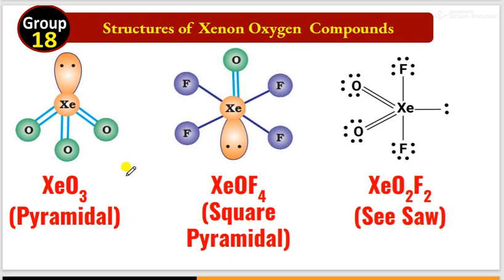Let's see some more compounds. Xenon trioxide has a pyramidal shape. Okay, xenon trioxide is a pyramidal shape one. Xenon oxytetrafluoride is square pyramidal. Next, XeO2F2 has a seesaw structure. XeO2F2 is a seesaw structure, remember.